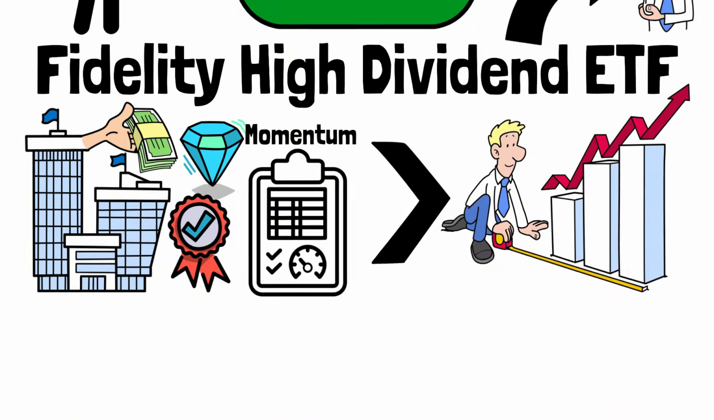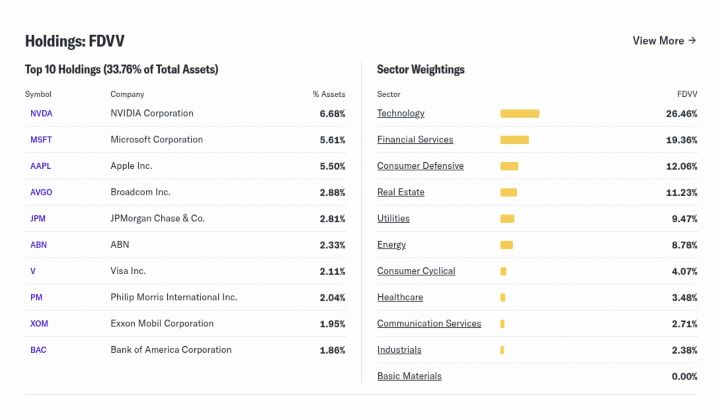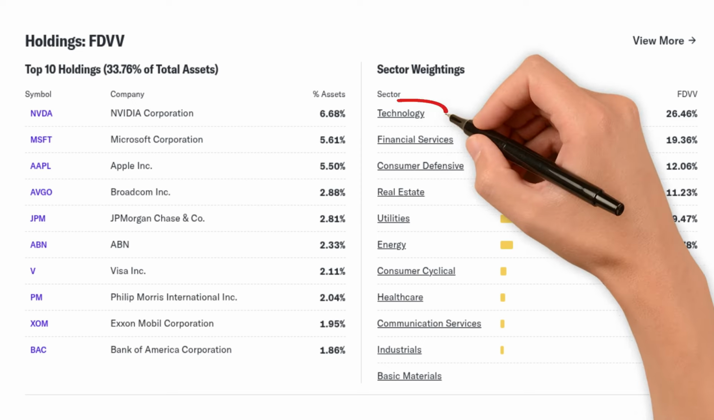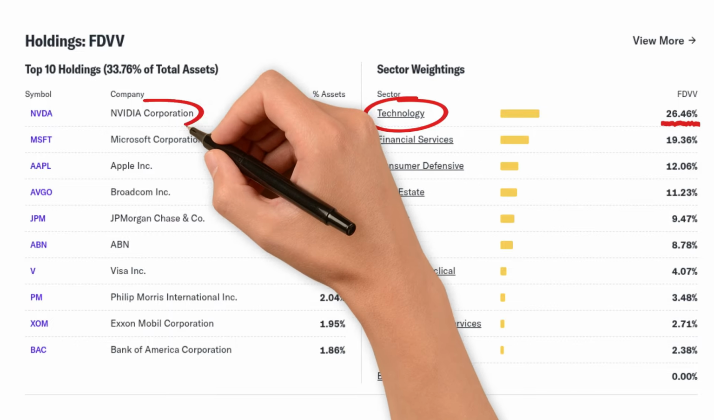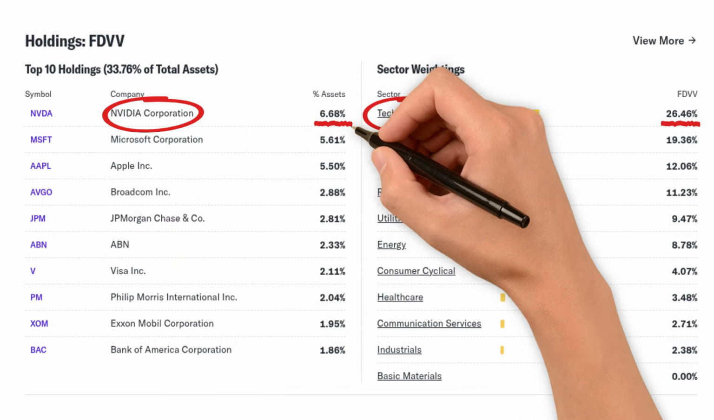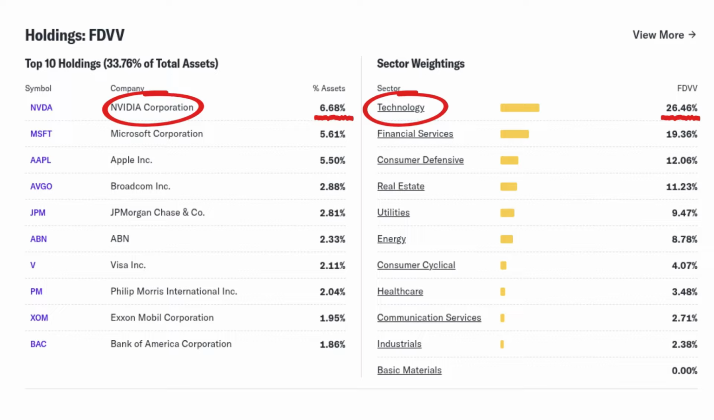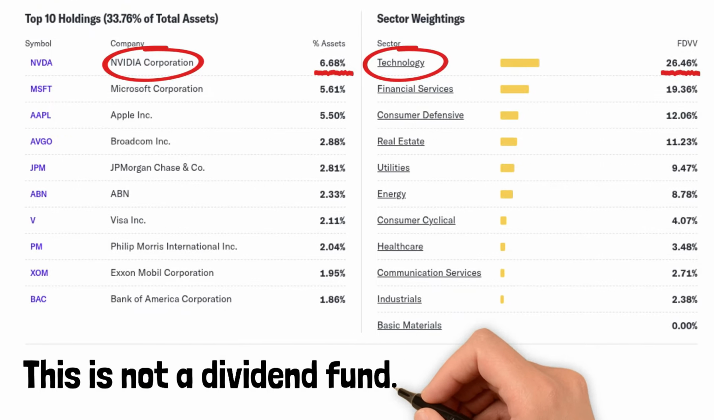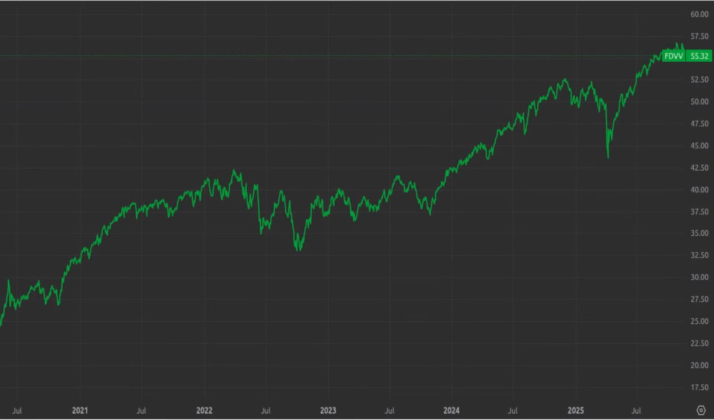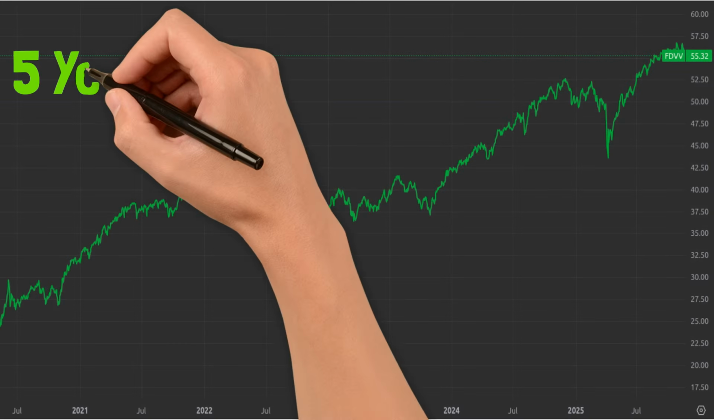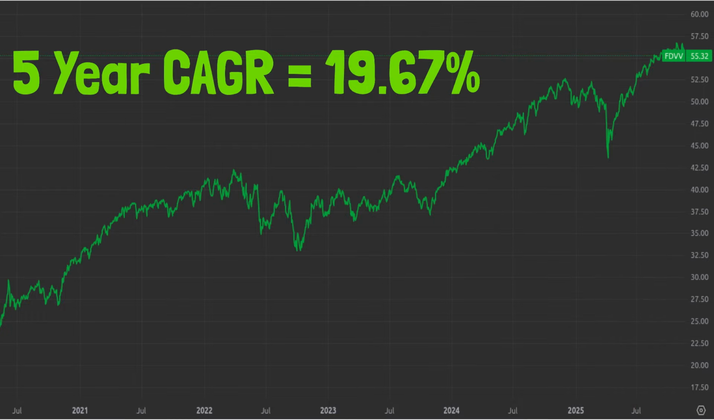How do we know? Look under the hood. This high dividend fund's largest sector is technology, at over 26%. As of this analysis, it has a staggering 6.68% single stock position in NVIDIA. This is not a dividend fund. This is a factor bet. This strategy led to explosive performance, a 19.67% compound annual growth rate over 5 years, crushing the others.